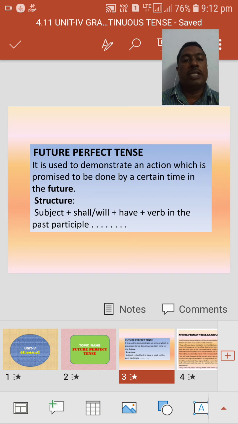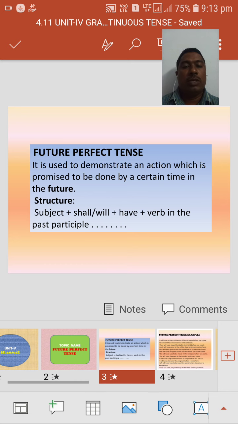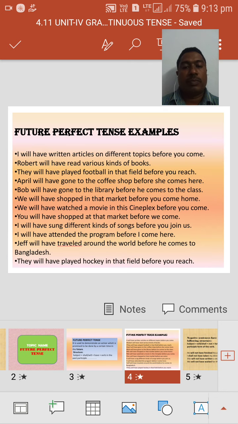Here the have form is have, and in perfect tense we should use the past participle, meaning verb 3. Once again, the structure is subject plus shall or will plus have plus V3.